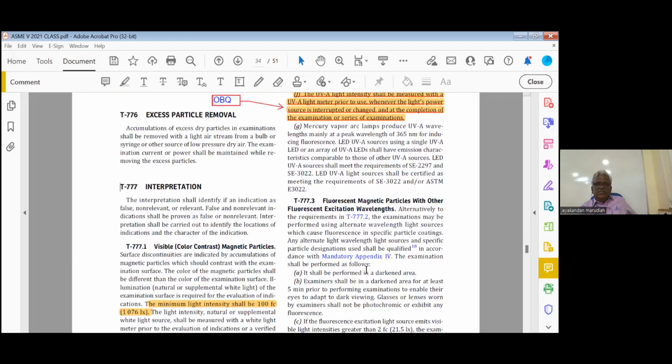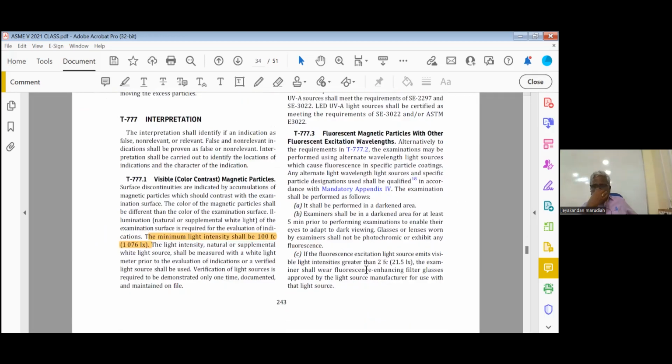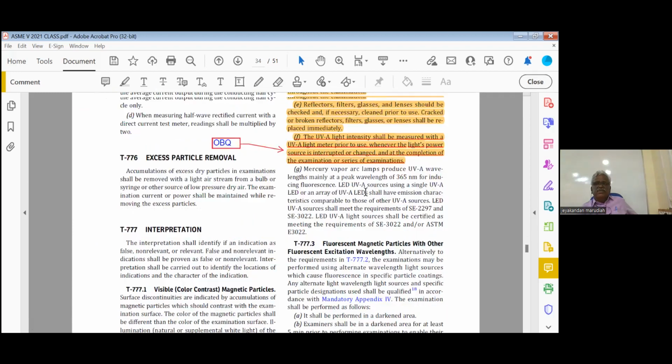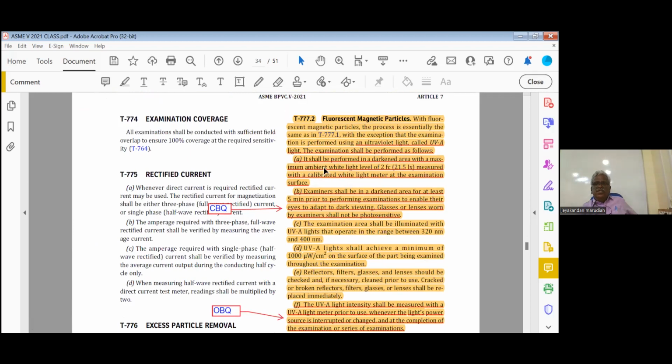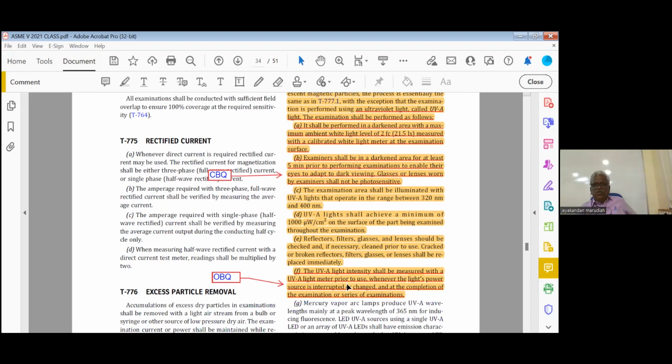Then these are not important. Please go to the page number 243. See, this is almost repeated. The minimum light intensity shall be 100 foot candles. And these are same only. So highlight the A, fluorescent. It shall be performed in a darkened area with the maximum ambient light, 2 foot candles. B, examiner shall be in the darkened area at least 5 minutes. That is closed book. And F, the UV light intensity shall be measured with a UV light meter prior to use. That is open book.